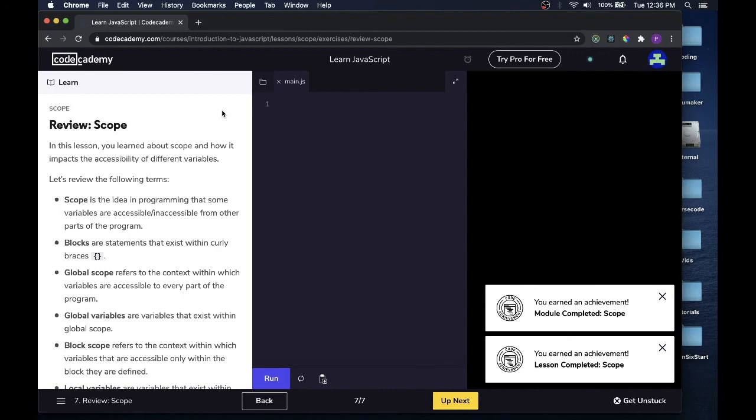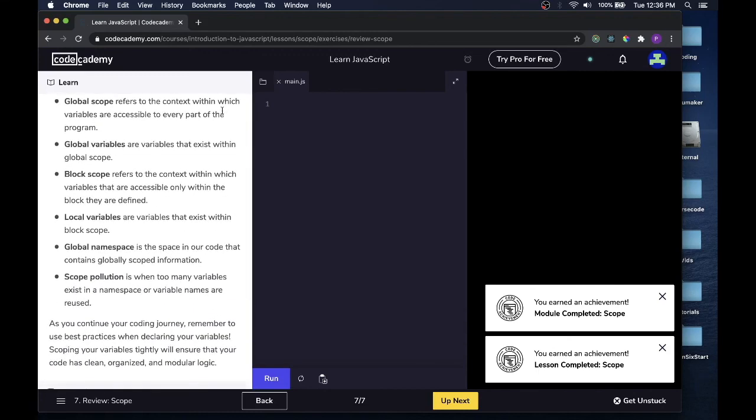Global scope refers to the context within which variables are accessible to every part of the program. Global variables are variables that exist within the global scope. Block scope refers to the context within which variables are accessible only within the block they are defined. Local variables are variables that exist within block scope.